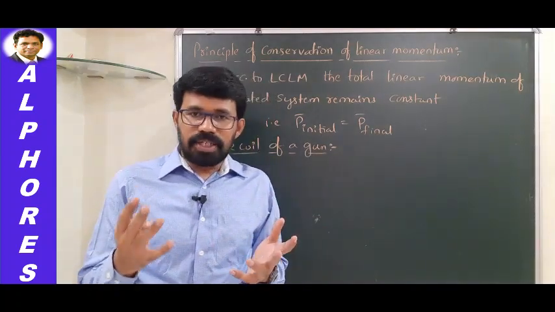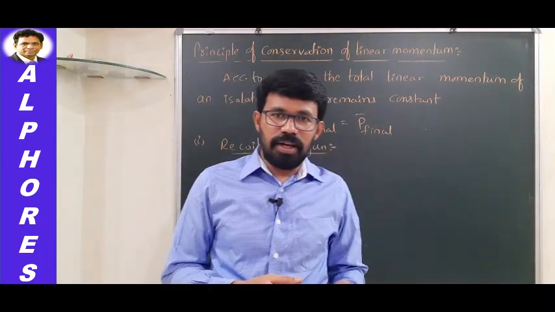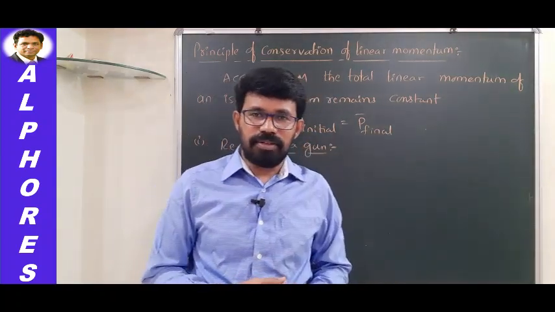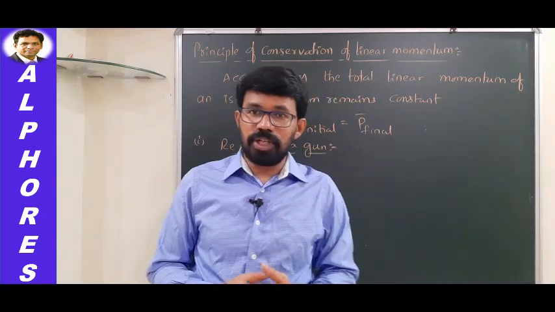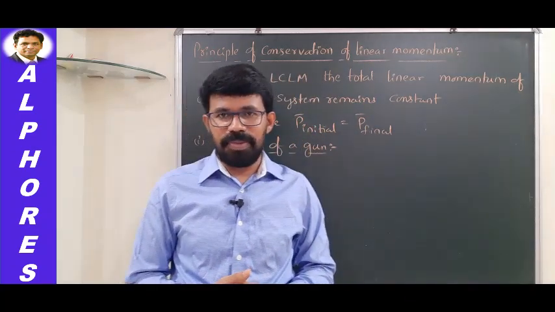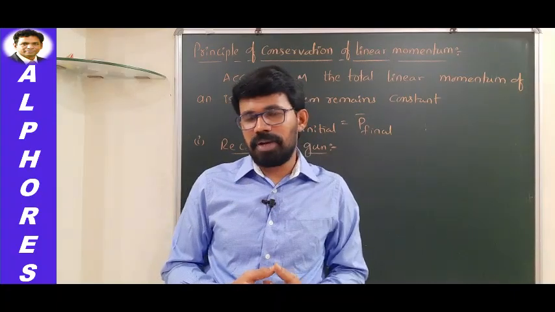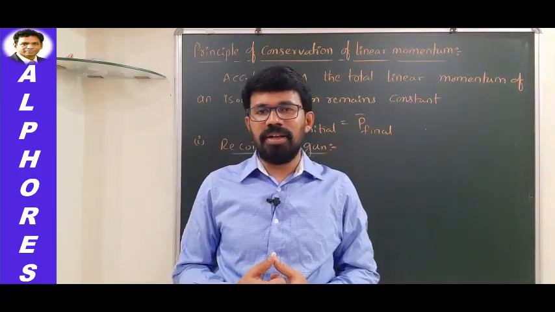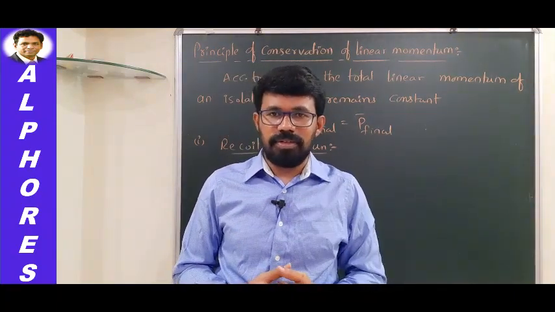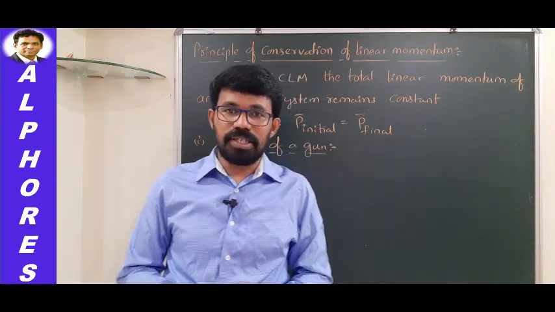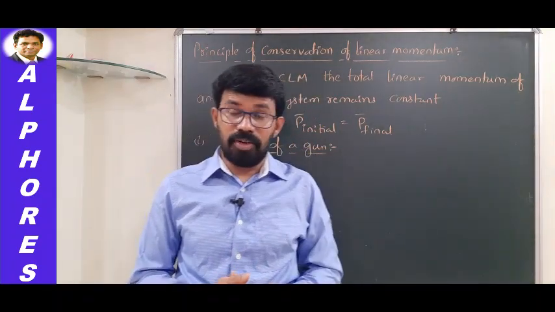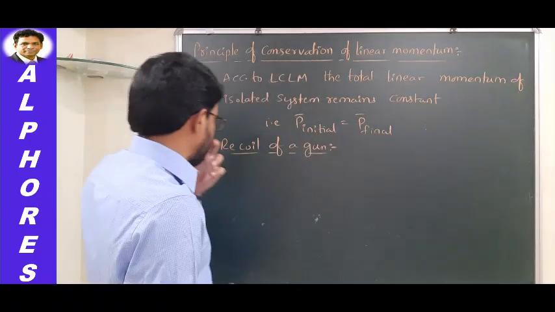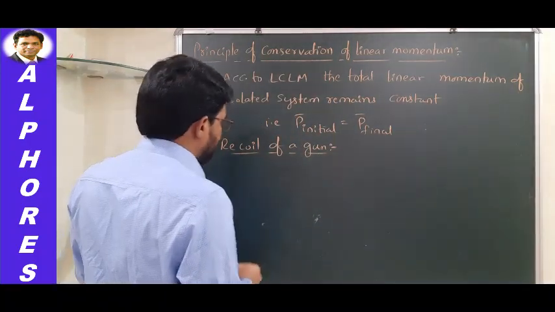So all that you need to understand is that when a bullet is fired, the gun moves in the backward direction. That's what we call the recoil of the gun. The movement of the gun in the backward direction when the bullet is released from the barrel is called recoil. So there are questions connected with the recoil velocity of the gun. Let us try to understand the theory behind this recoil of a gun.